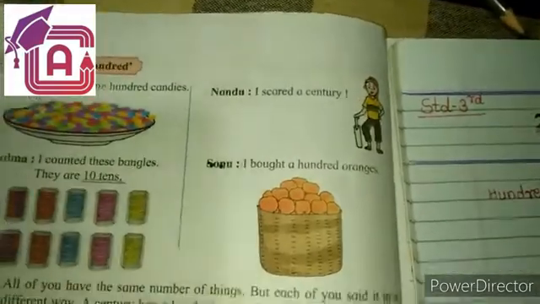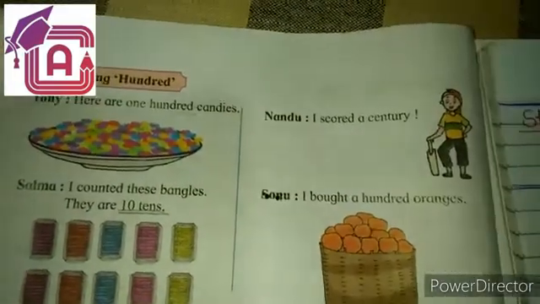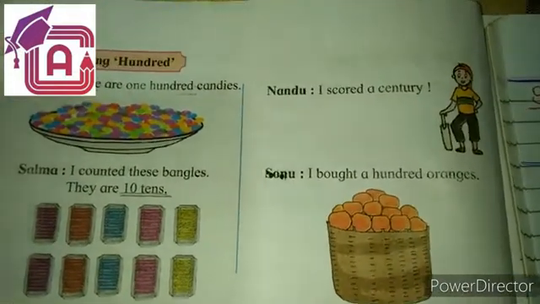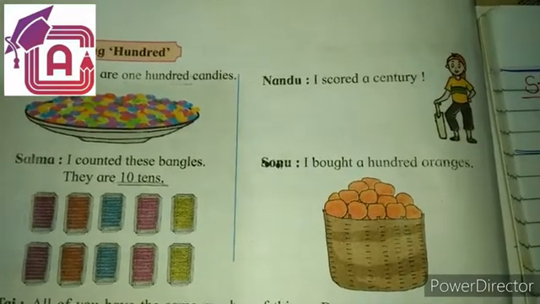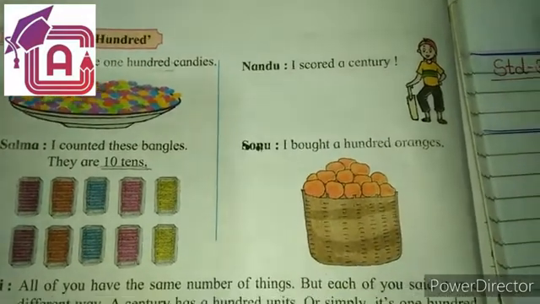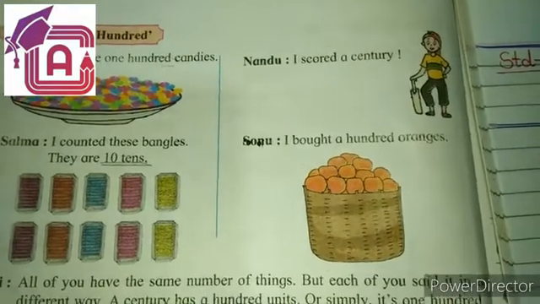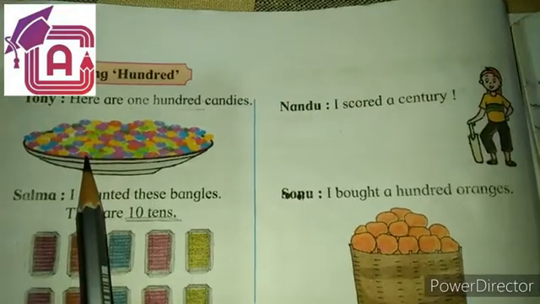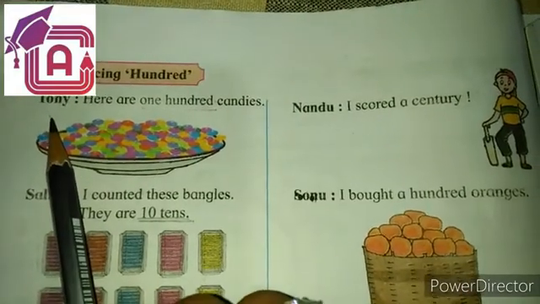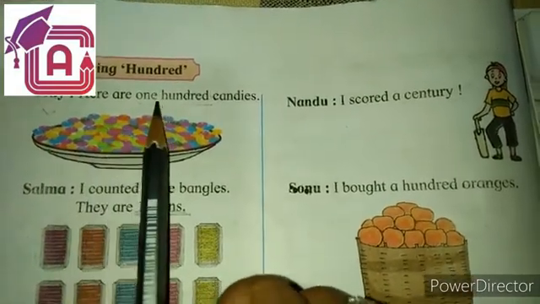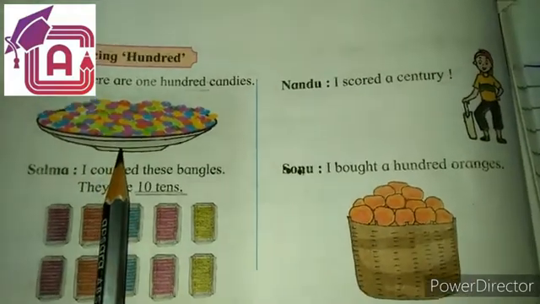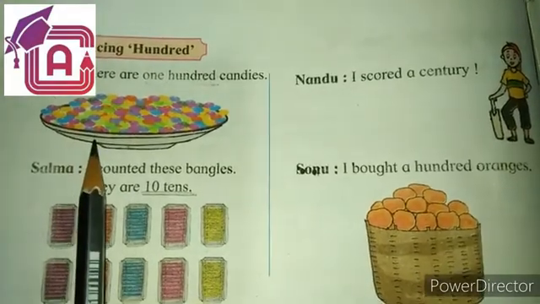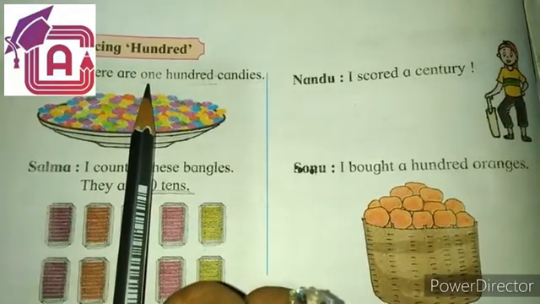In this video we are looking at how this 100 is represented or read in different ways, or what are the different ways in which we use this 100. So let's begin. What is given here? First, Tony. Tony said, here are 100 candies. In a dish which Tony has, how many candies does he have?